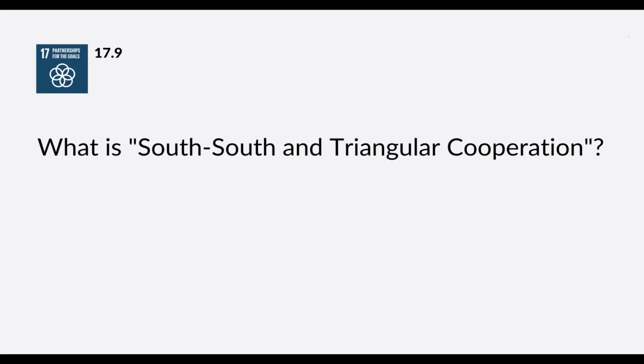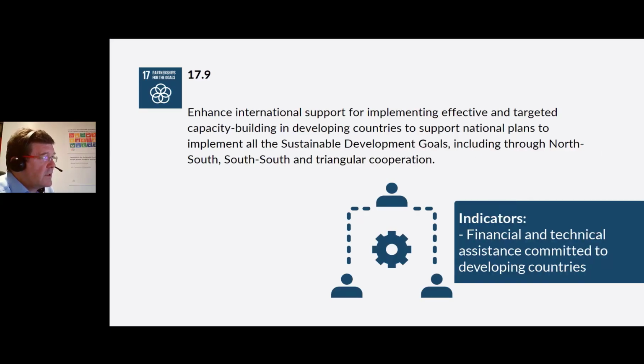South-South and triangular cooperation is a development and humanitarian program modality mandated by the member states of the UN as articulated in numerous international agreements and UN General Assembly resolutions. Countries in the Global South have gained considerable knowledge and experience from decades of national development progress and international development assistance, which they can then share with other countries in the Global South. So that's the South-South, and then the triangulation element is bringing the North into it as well. The indicator for this is the dollar value of financial and technical assistance committed to developing countries.